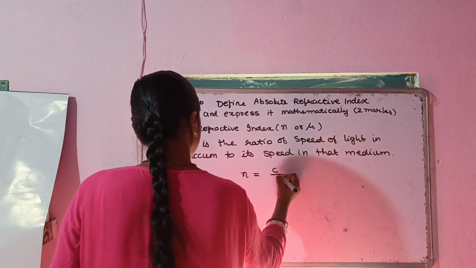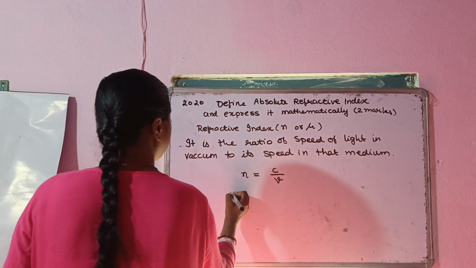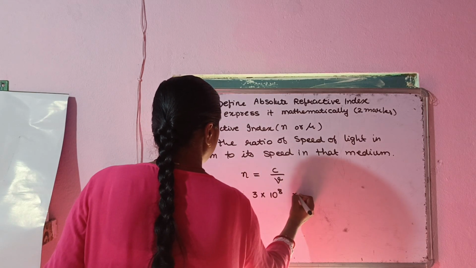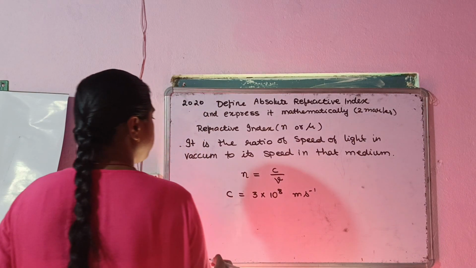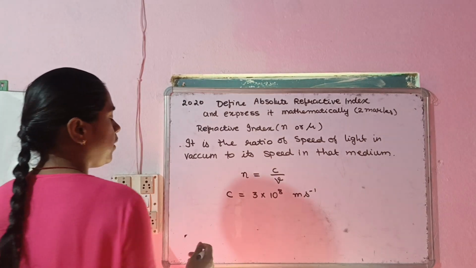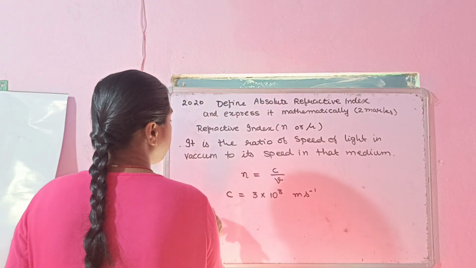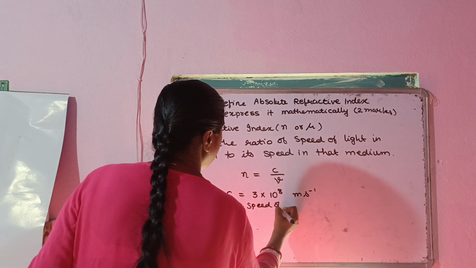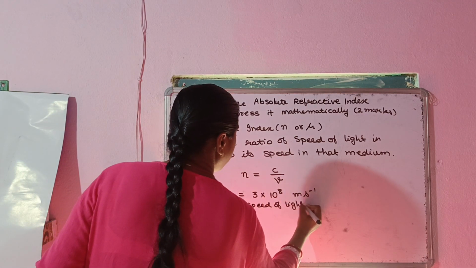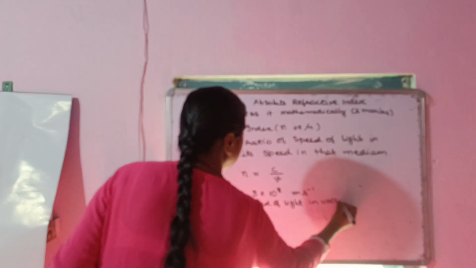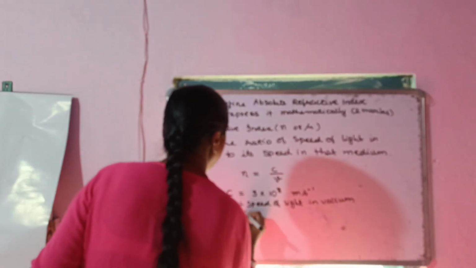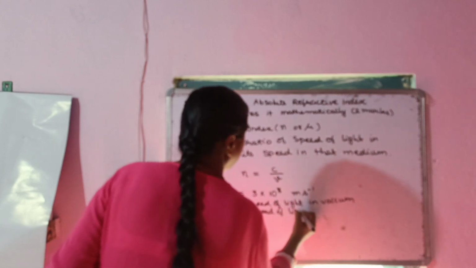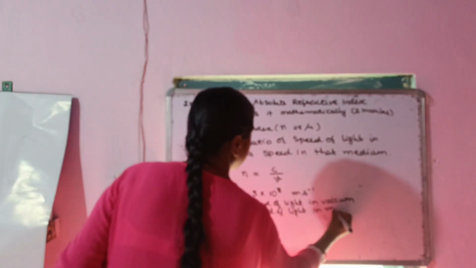If we write it mathematically, N is equal to C by V, where C is your speed of light in vacuum, that is 3 into 10 to the power of 8 meter per second, and V is known as speed of light in medium.